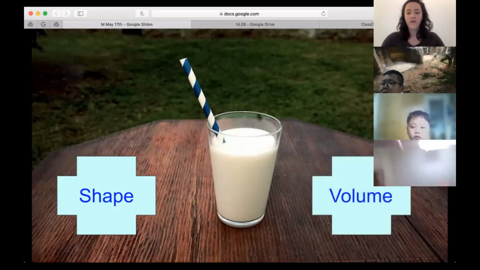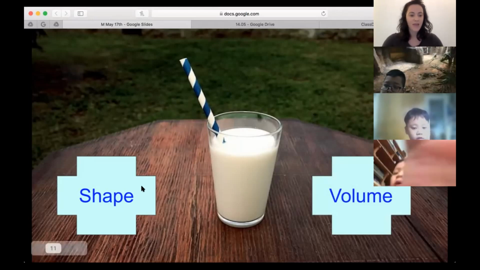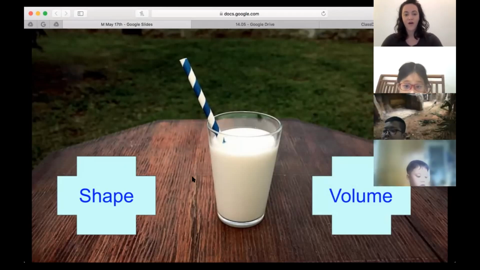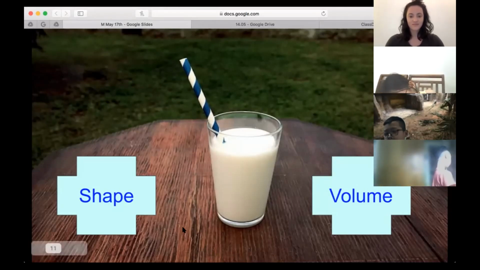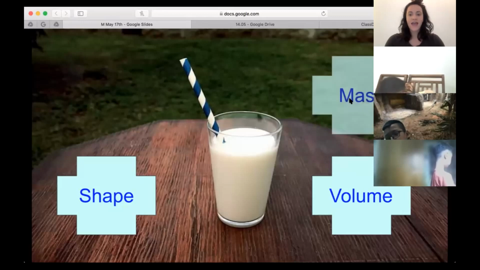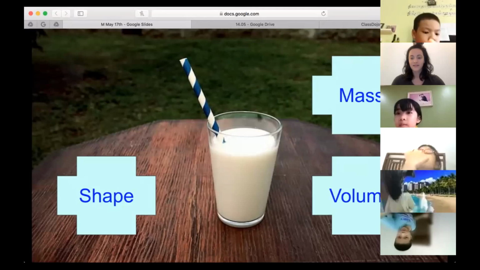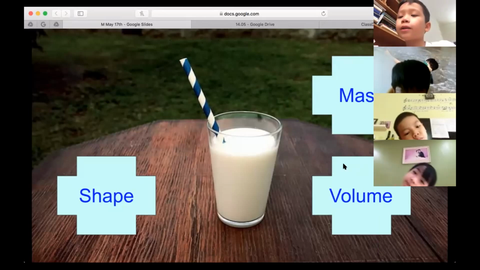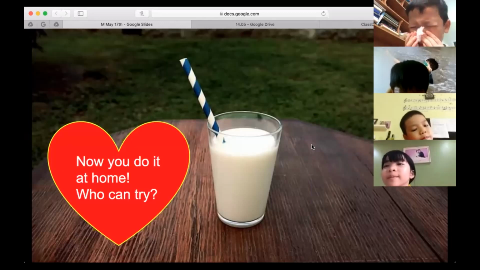What about volume? If I move this milk to a different cup, will it have the same volume? Alex, if I move this milk to another cup, will it have the same volume? The milk has the same volume. Excellent, very good. And mass, if I move it to another cup, will it still weigh the same? Will it have the same amount of matter? Let's hear from Leo. If we move the liquid to another cup, the mass will still be the same. Excellent, very good.